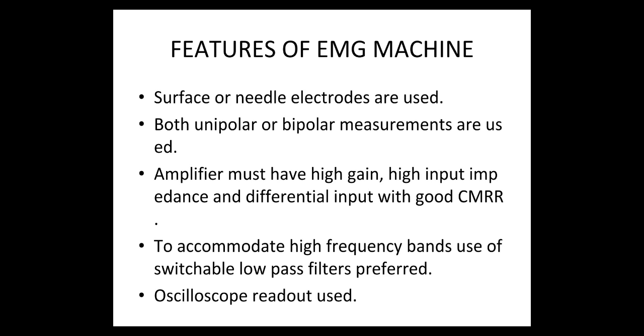So in many commercial EMG machines, the upper frequency response can be varied by use of switchable low-pass filters. A typical EMG machine has an oscilloscope readout instead of a graphic pen recorder. The reason is the high frequency response required.